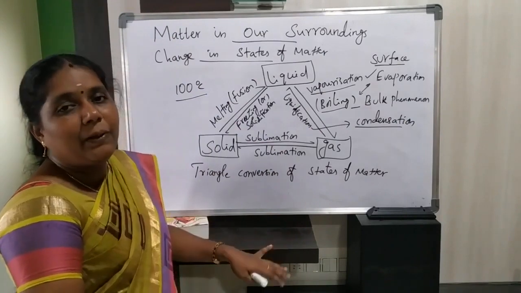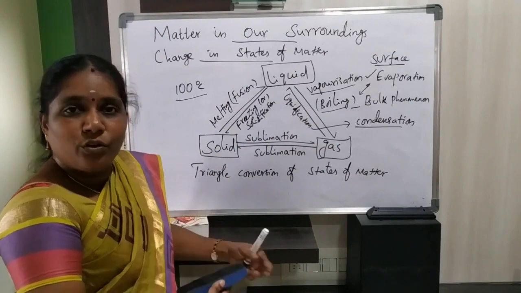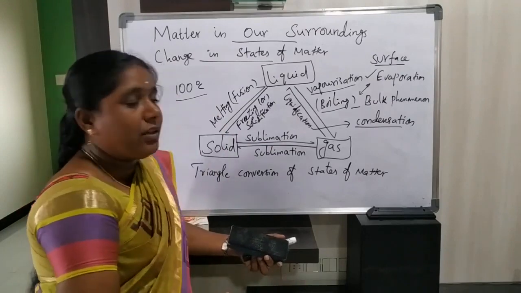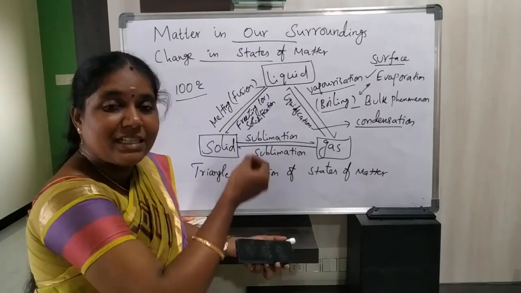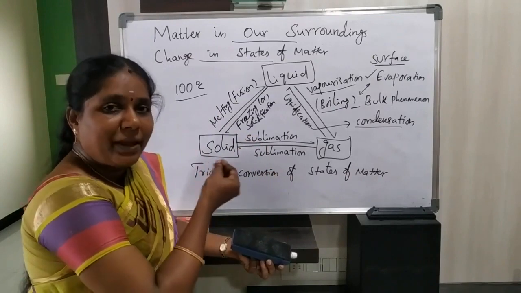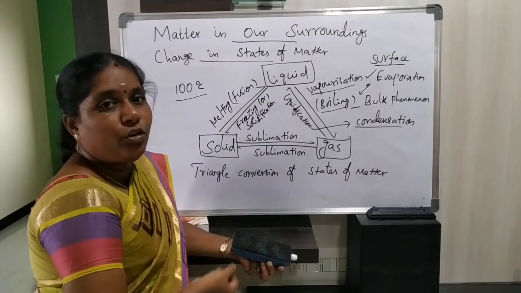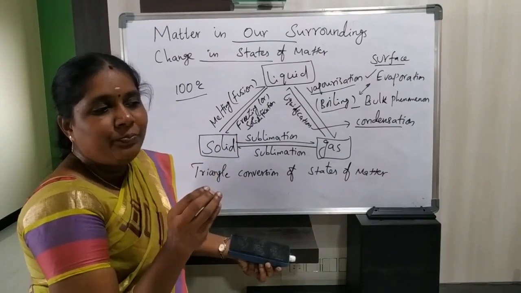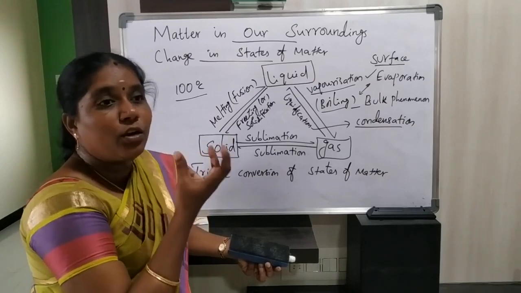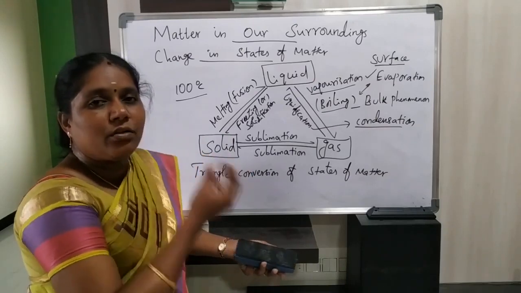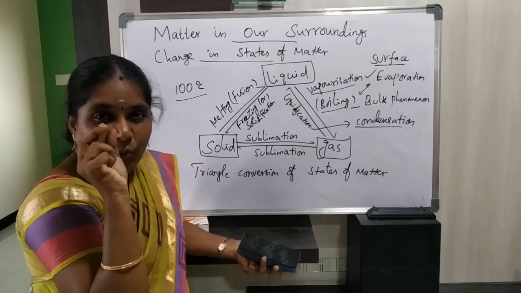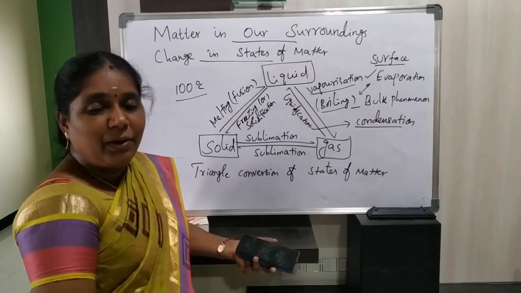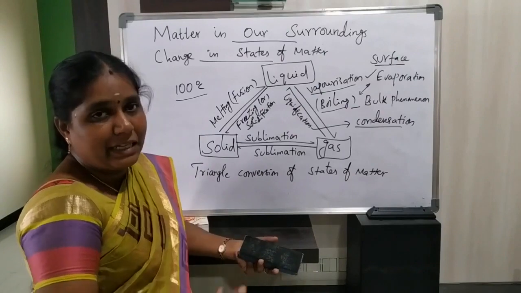Some more examples are iodine, camphor, which we call karpuram, and ammonium chloride. The formula for ammonium chloride is NH4Cl. Another example is naphthalene. Do you know naphthalene balls? We mainly use those white naphthalene balls to give a good smell to our clothes, isn't it? Those naphthalene balls also undergo sublimation; they are also a sublimating substance.